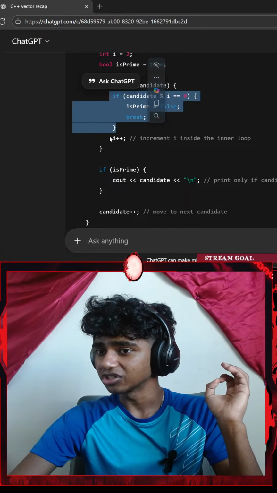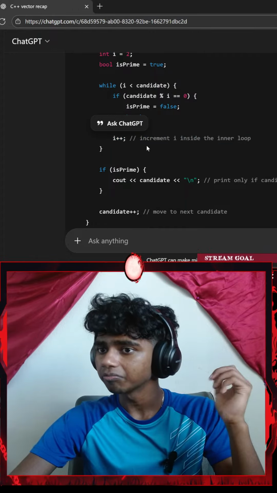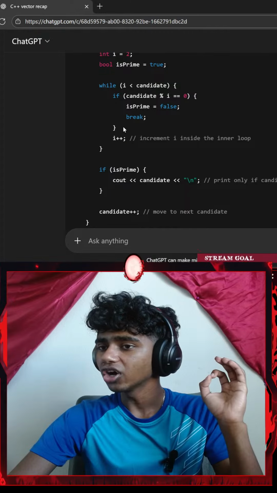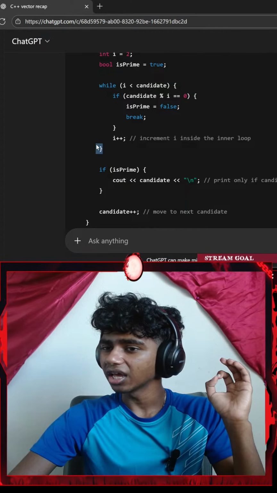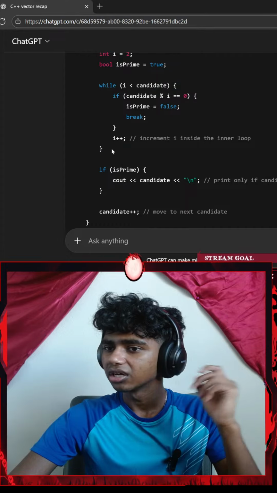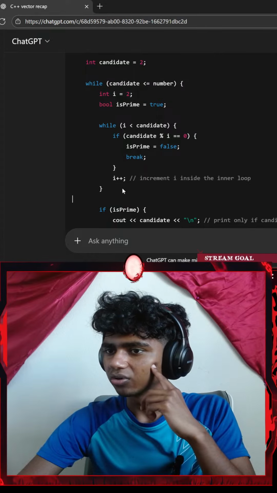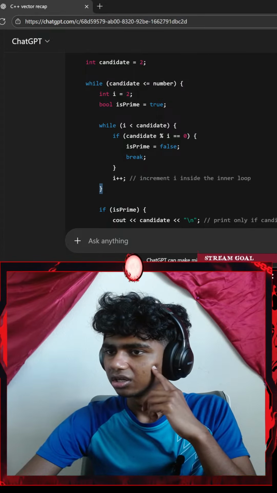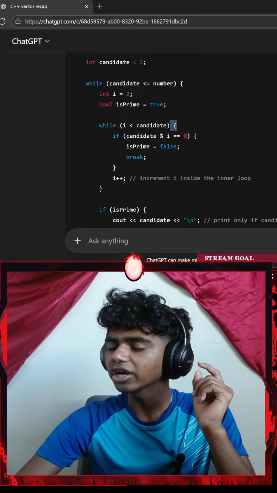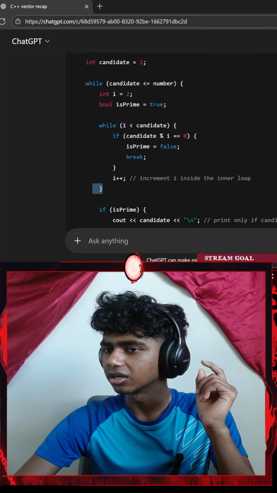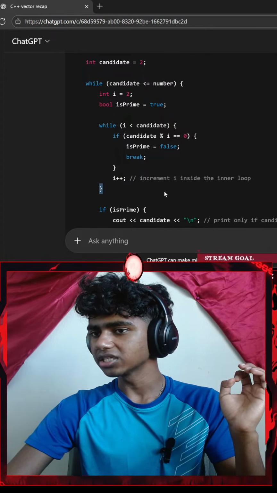After our if statement, we go with i plus plus to increment i inside the inner loop. Although why do we add a semicolon? Actually, a pair of curly braces here. Where does this start? Oh, I think this is the while loop. So it starts here and it ends here. That makes sense.